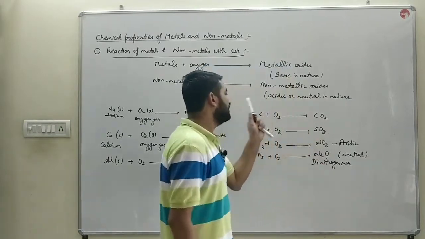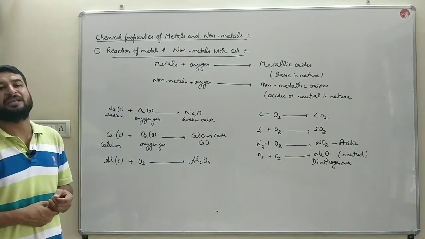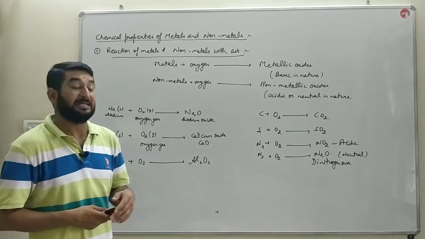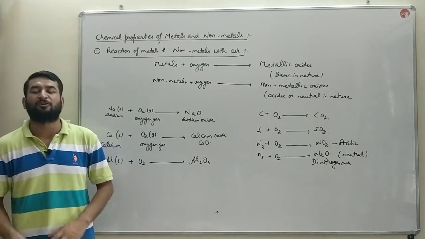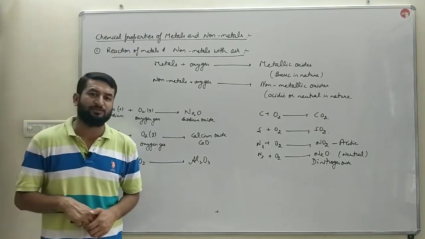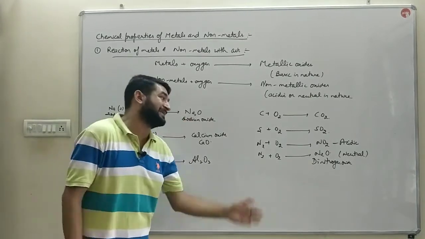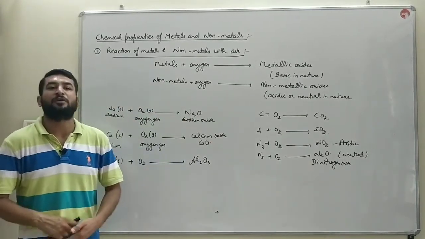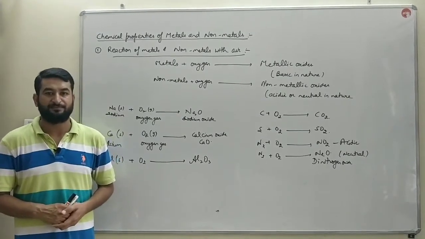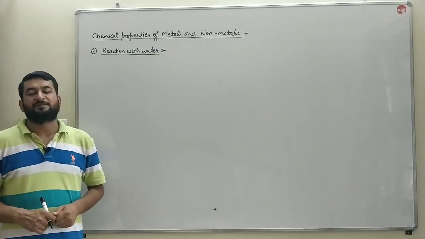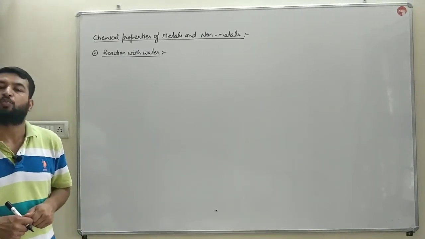So these are the reactions between metals with oxygen and non-metals with oxygen. That is the difference also. When metals react with oxygen, they form metallic oxides. When non-metals react with oxygen, they form non-metallic oxides. Metallic oxides are basic in nature, whereas non-metallic oxides are either acidic or neutral in nature. Now we will discuss the reaction of metals and non-metals with water.